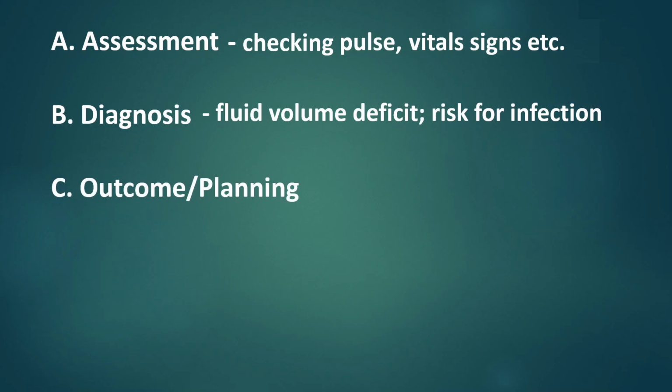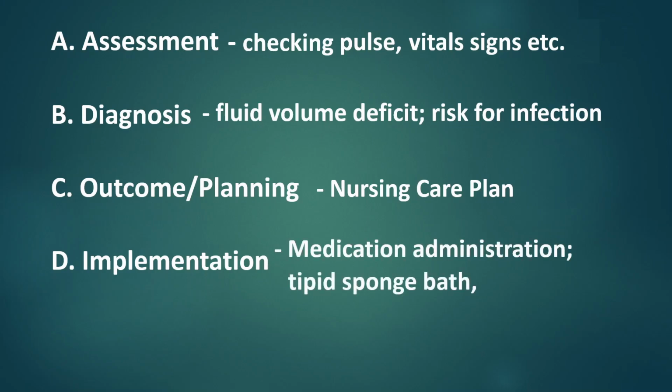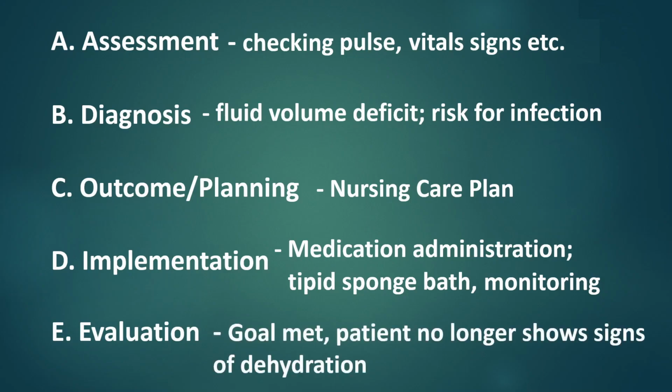Outcome, also known as planning, is where goals and outcomes are formulated. It is where nursing care plan is essential on this stage. Implementation is the stage when a nurse provides interventions such as medication administration, tepid sponge bath, and monitoring. Evaluation is the identification if the goal is met, partially met, or goal not met. Example: goal met. Patient no longer shows signs of dehydration. Just remember the word ADUPI.